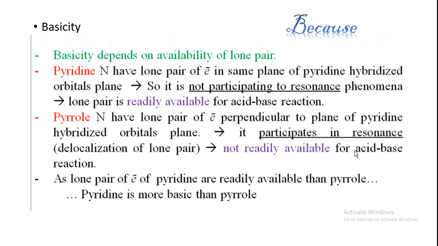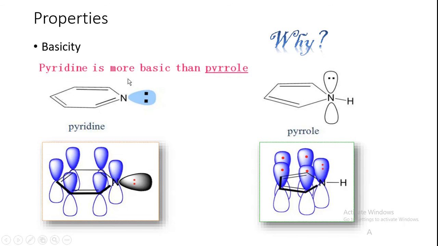See the difference: in pyridine the lone pair is not perpendicular to the plane, it is along the plane, so it is not participating in resonance. It is available for acid-base reaction or to react with a proton. But in pyrrole, it is perpendicular to the plane and participates in the ring system for delocalization or resonance, so it is not readily available for any proton.